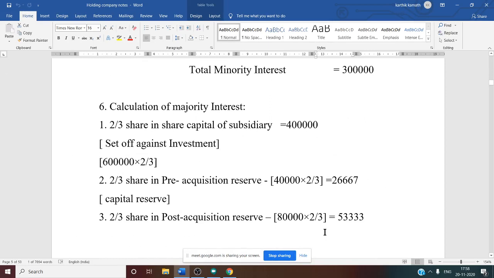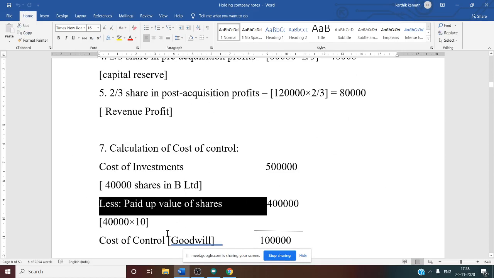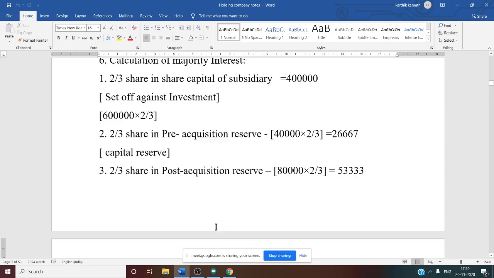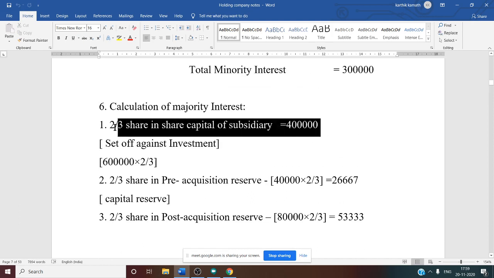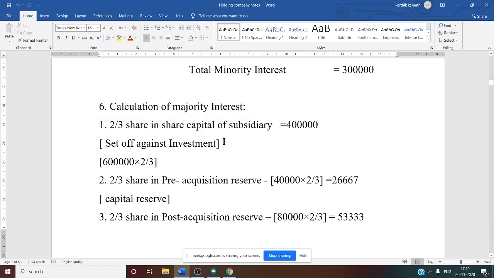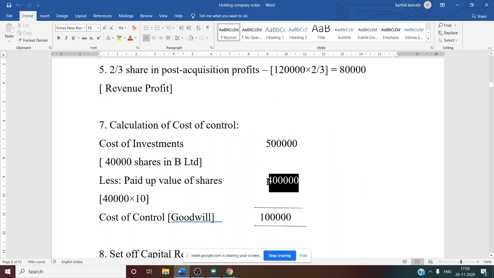We have written cost of investment 5 lakh, that is 40,000 shares in B Limited. Less, from this we need to deduct the paid up value of the share. Paid up value of the share you can either calculate from majority share, 40,000 into 10, or else set off this amount. Sixth working note answer, first one: 2 by 3 share in share capital of subsidiary 4 lakh set off against investment. So this is the amount of paid up value, and this amount you need to deduct from investment. Now see this, less paid up value of share 4 lakh.